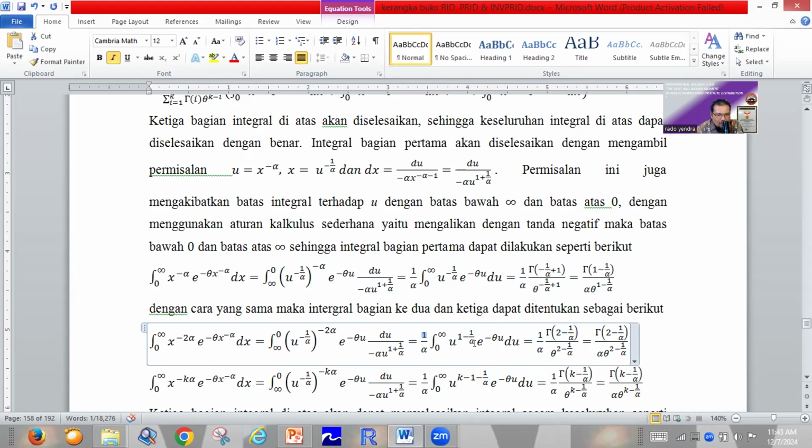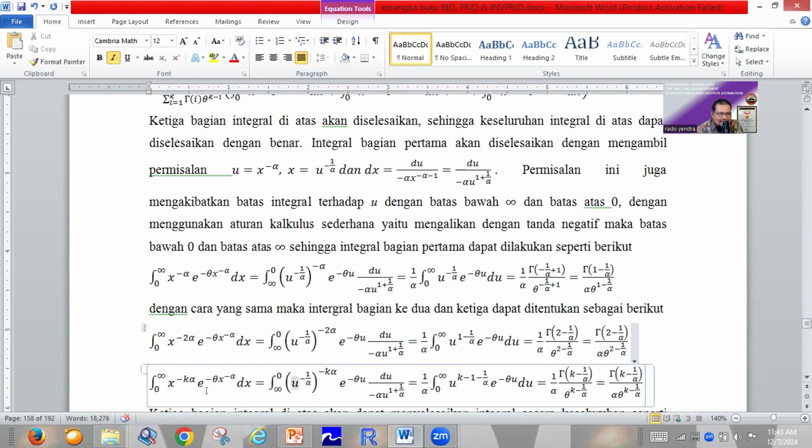Using the concept of the density gamma, we solve this integral to become gamma function of 2 minus 1 divided by alpha, divided by alpha, multiplied by theta power 2 minus 1 divided by alpha.